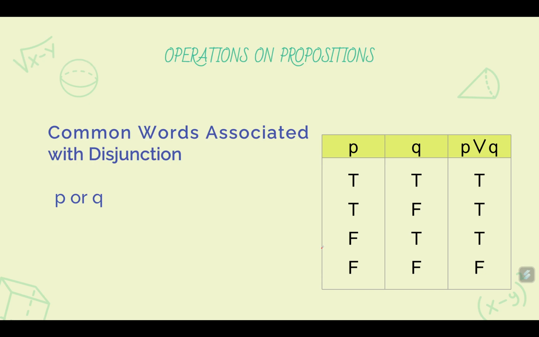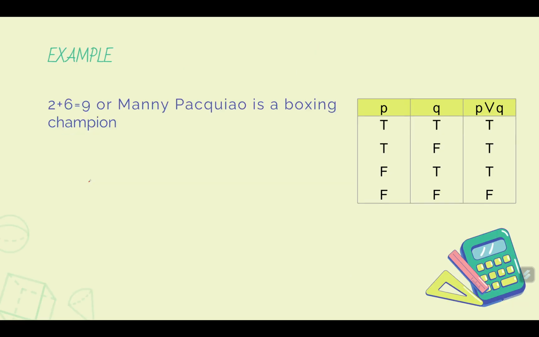Now, these are the common words associated with disjunction. The or word. Right? In this slide, it is only the or word, but maybe there are other things. Okay? If there are more than two statements, usually these are separated by commas, and then or for the last two propositions. But for now, we don't concern ourselves with that. Okay? So here we have an example.